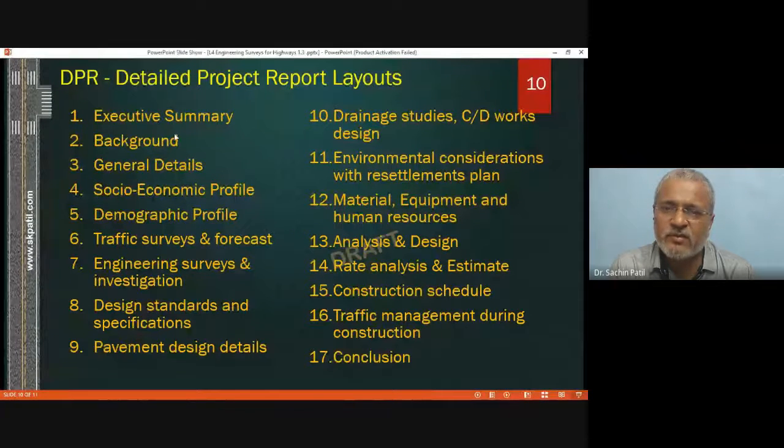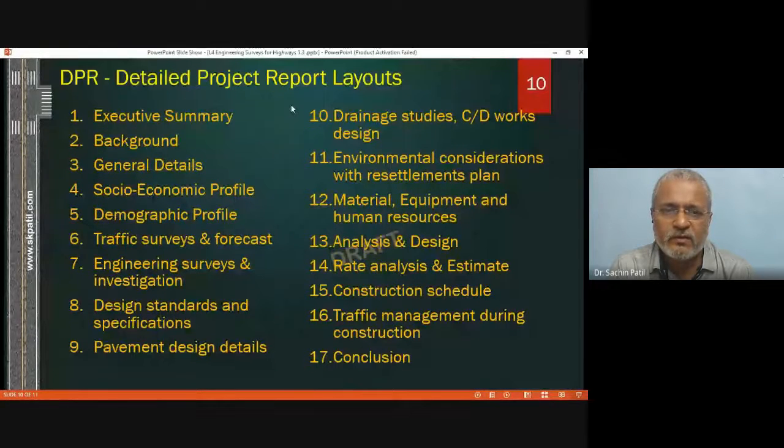First is the executive summary. What is the abstract? Why go for this work? Then another will be the background. Suppose we are constructing the highway work from say Dabri to Khed, we need to identify why it is required. So what is the location? What is the historical significance of the area? That will be included in the background.